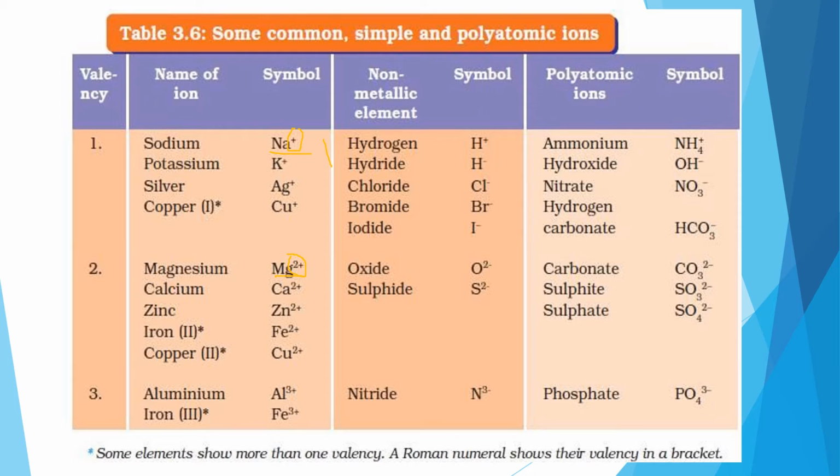Now here we can see carbonate, CO3 2-. So minus, that means it is an anion, so it is accepting electrons. How many electrons is it accepting? 2. So its valency will be 2. How many electrons it is accepting or losing to get an octet stage, that is its valency. So these are a few examples you have to learn. Okay.